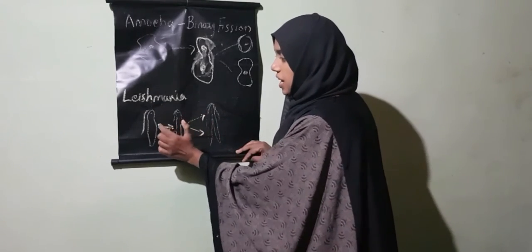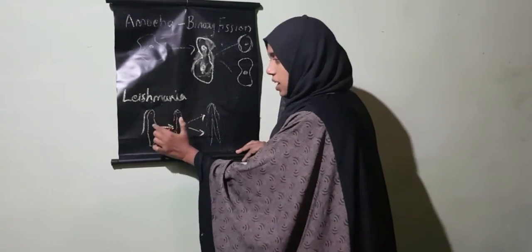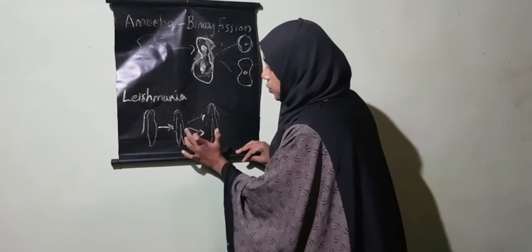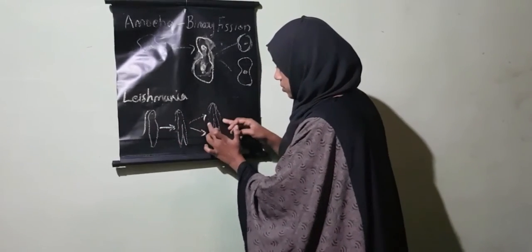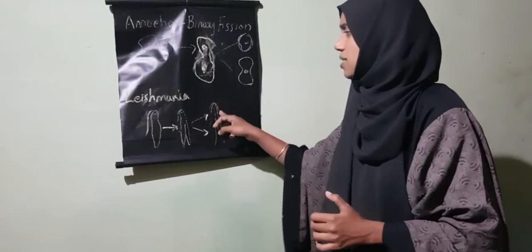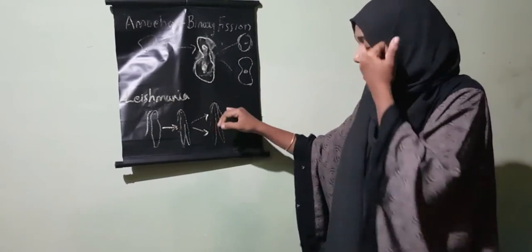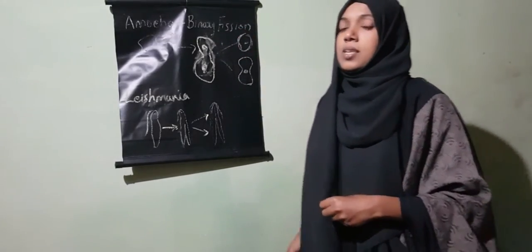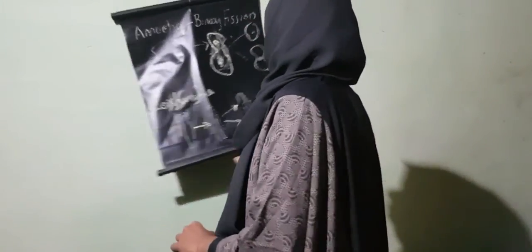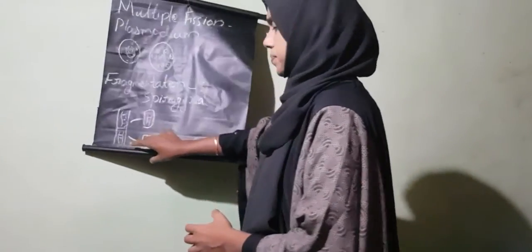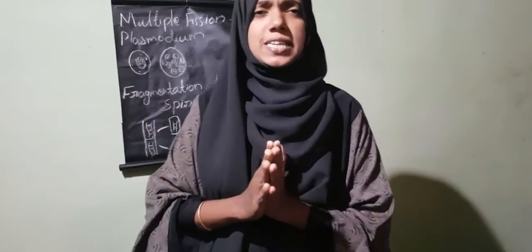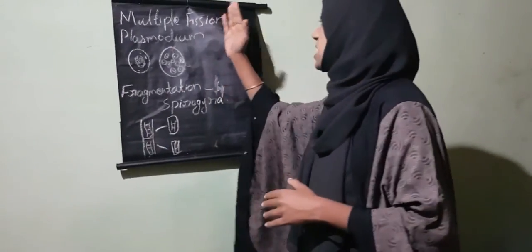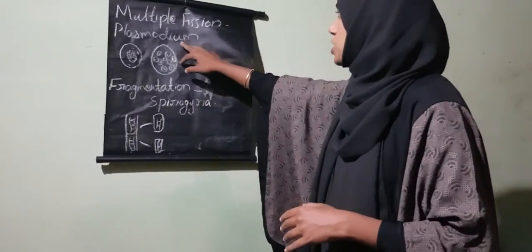So here you can see a parental leishmania. When it attains maturity, it starts to divide and two new offspring, or two daughter cells, are formed. Here also we can see binary fission. Then we also learned about multiple fission. Multiple fission means from a single parental body, many daughter cells are formed. We can see multiple fission in plasmodium.